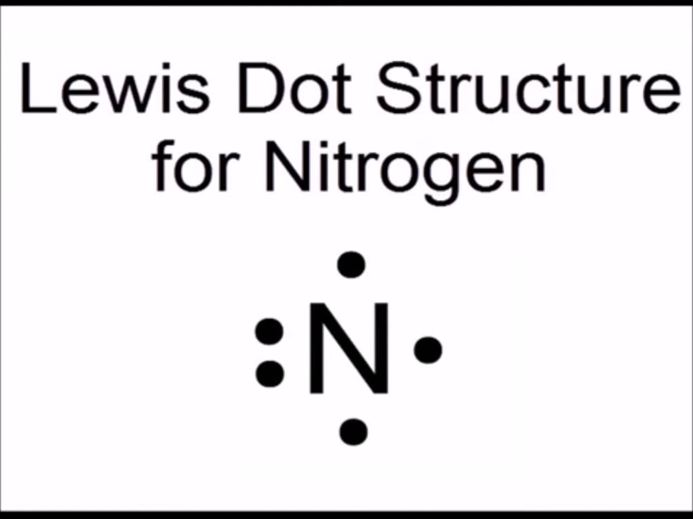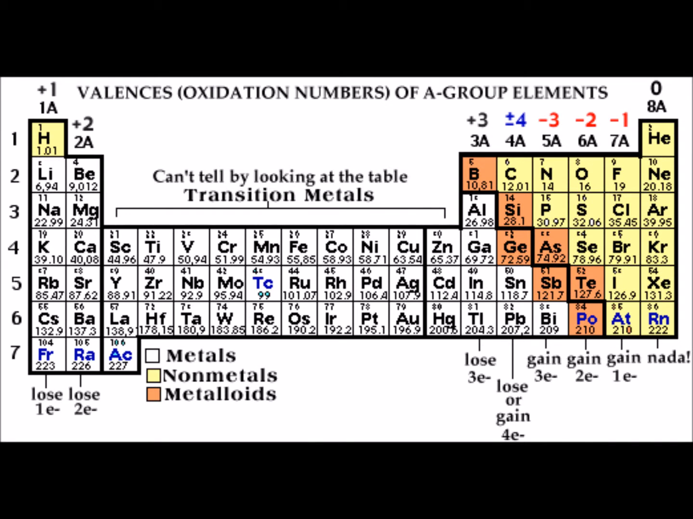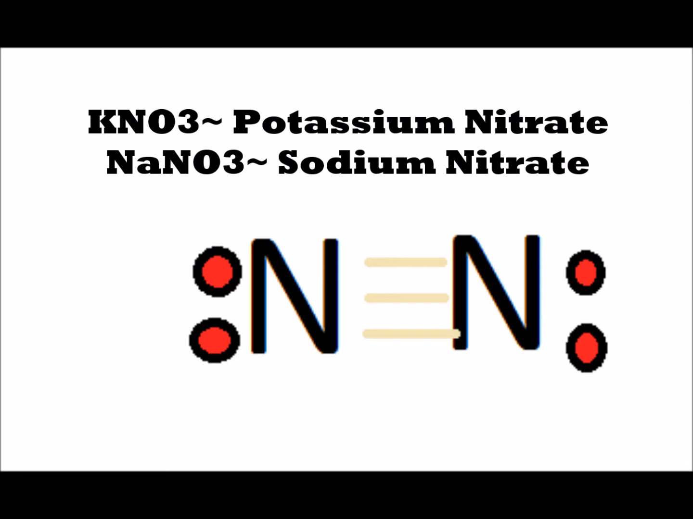It has a density of 1.2506 grams per centimeter cubed, an ionic radius of 155 picometers, and an electron affinity of 7 joules per mole. Nitrogen has a common charge of -3. Some of nitrogen's common and non-common compounds are KNO3, which is potassium nitrate, and NaNO3, which is sodium nitrate.